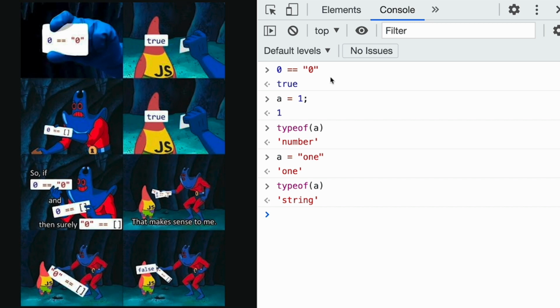What JavaScript is trying to do is figure it out. Okay, we have some values here and some values here. They're not the same type because this is a number and this is a string. So if I need to compare them, I need to do something. In most languages, you will get an error, but JavaScript is trying to be smart. I don't know if that's good or not, but it tries to figure out how to make the comparison. If this is a number, it will try to convert this to a number. If that is converted to a number, it will be 0 equal to 0, and then this will work.